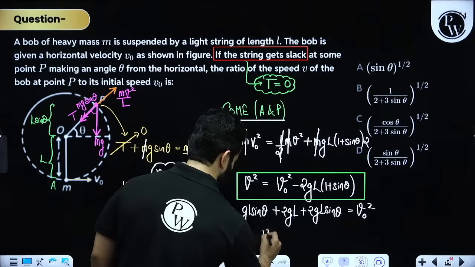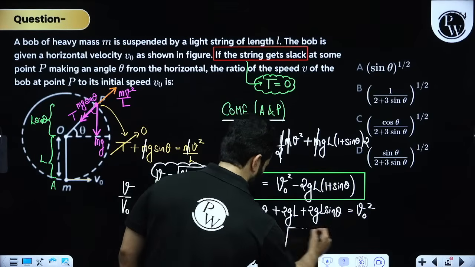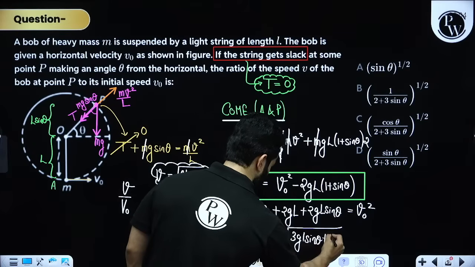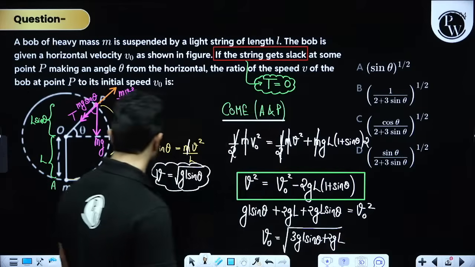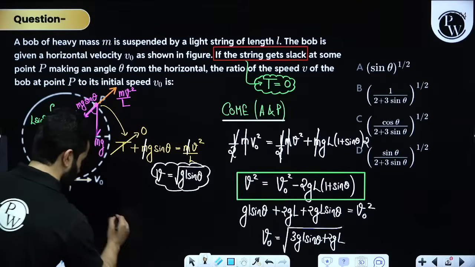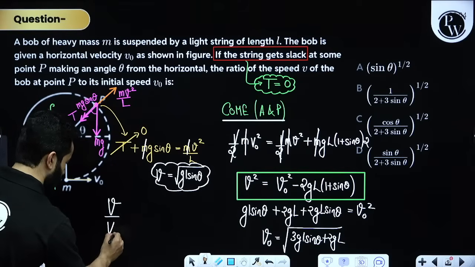So you will get V naught as under root 3GL sine theta plus 2GL. Now we know V naught, let me write it over here. We know V, we know V naught.